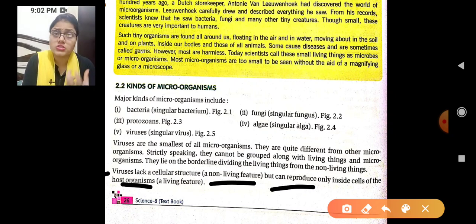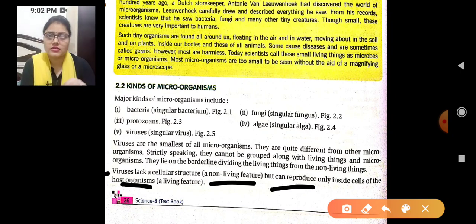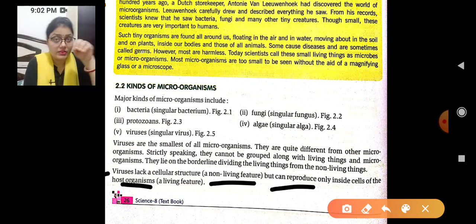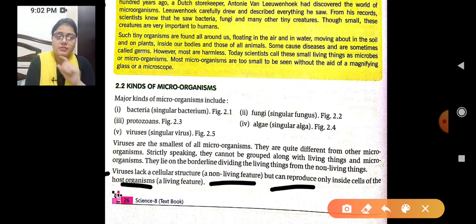What does host organism mean? A host organism is a living thing. As I just told you, viruses lack a cellular structure, which means the non-living feature is there, but they can reproduce only inside the cell, like a living feature, developing inside the cell. Clear?